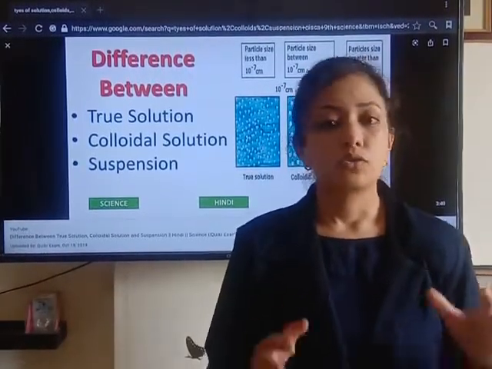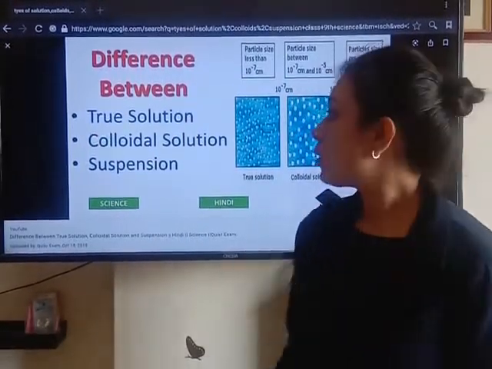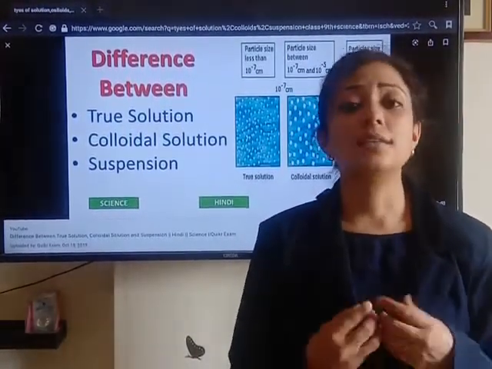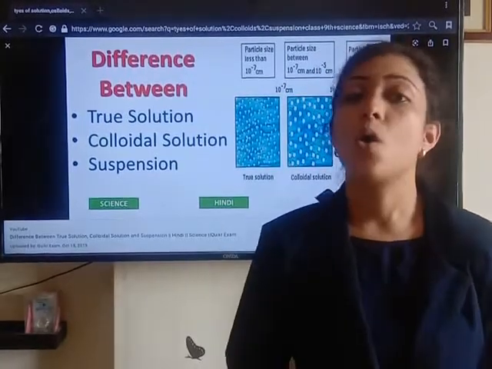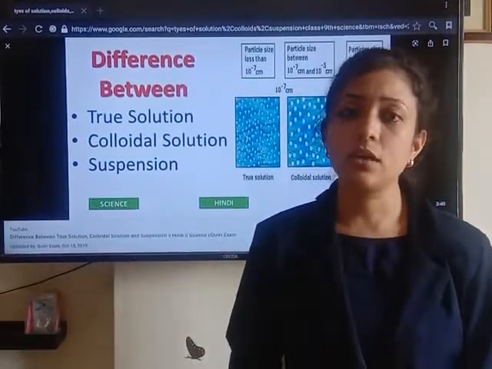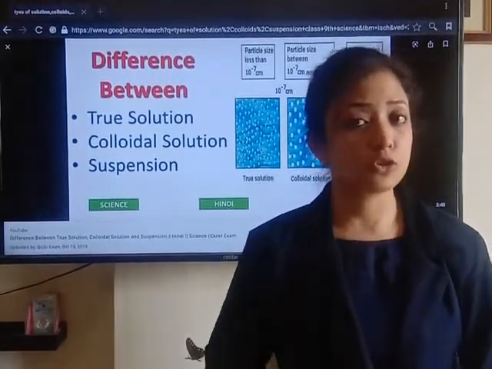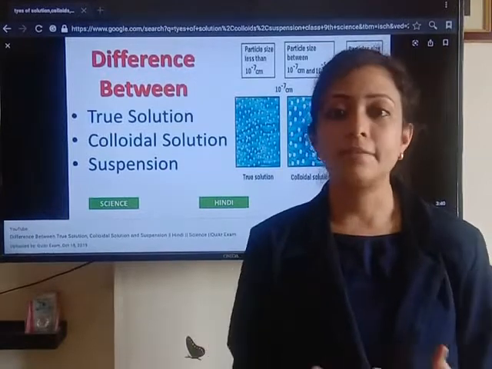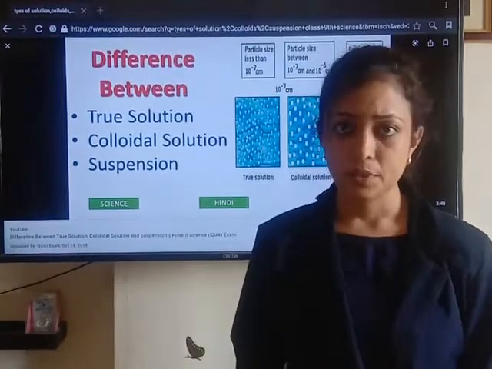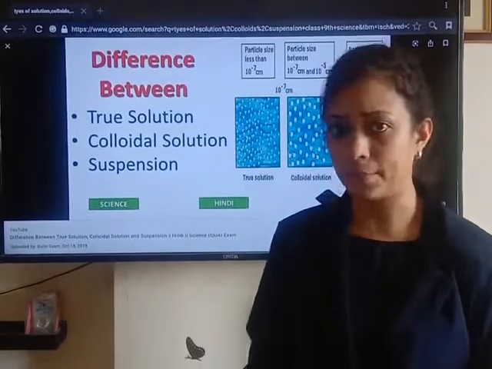Fine. So true solutions are the solutions which appear transparent, while colloidal solutions are the solutions which appear translucent, or we can say they appear opaque. For example, a clean beaker containing water, in which we have added a few drops of milk. When we add a few drops of milk and stir it, it will become opaque. So milk is itself an example of a colloid. When we add a few drops of milk into water, it will again form a colloidal type of mixture.